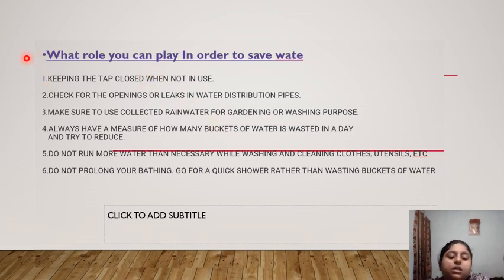Now here is some role you can play in order to save water. Here are some points on how, in our day to day life, we conserve water, like keeping the tap closed when not in use. Yes, this one is very normal in our house also.